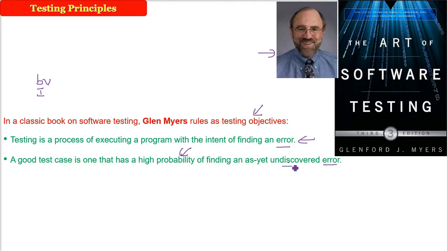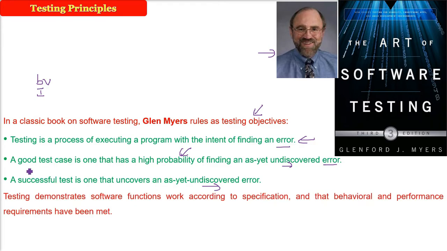The error you know about is okay, but the error which is undiscovered, the good test case will pick it up, take it out and put it in front of you. A successful test is one that uncovers a yet undiscovered error. That is, if an error is there and your test is not finding it, your test is unsuccessful.